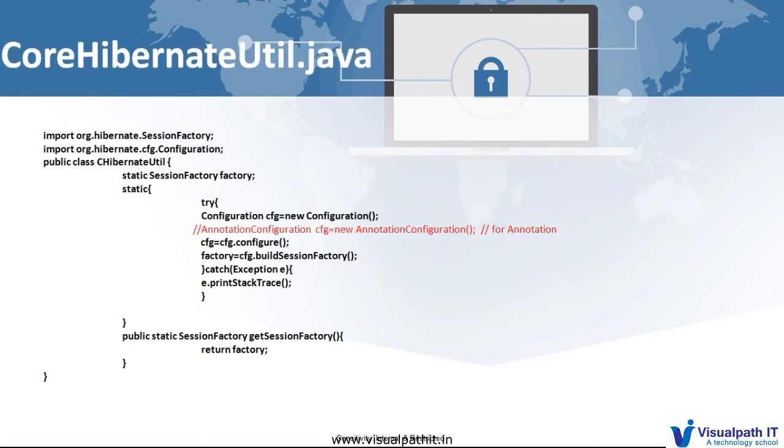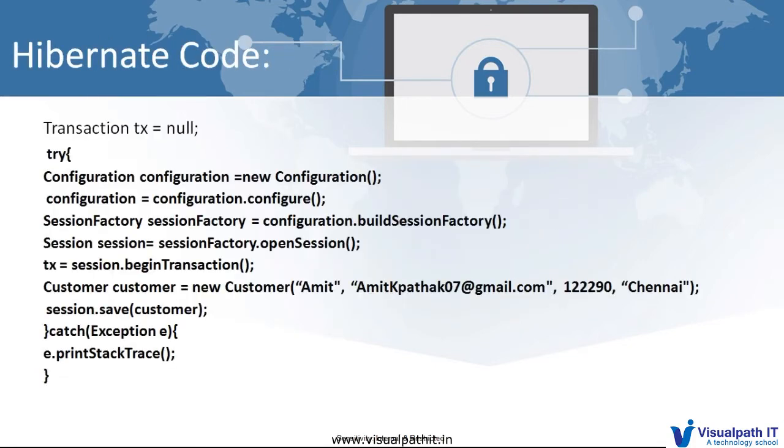What I explained there is the same thing that happens here: configuration equal to new configuration. This code depends on Hibernate core. If we implement Hibernate, it provides 2 approaches: either Hibernate core or Hibernate annotation.